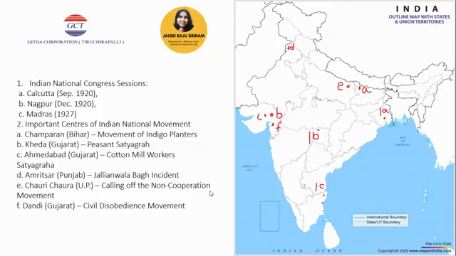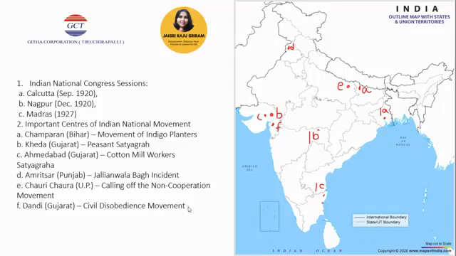Calcutta is, of course, in West Bengal, Nagpur in Maharashtra, and Madras in Tamil Nadu. Please look at the map carefully when you're studying the lesson itself. That makes a whole lot more sense than studying the map separately. Please go through the map together when you're doing the revision for the lesson itself.